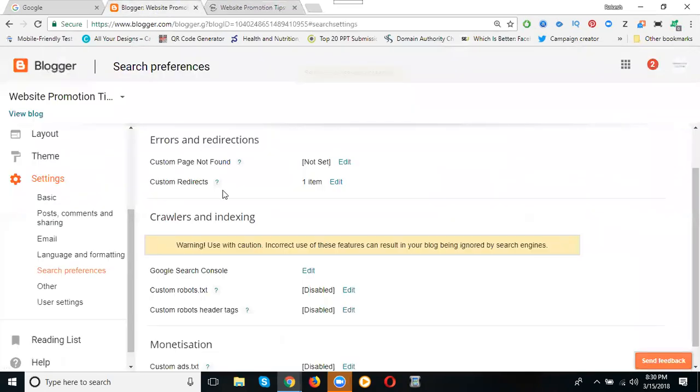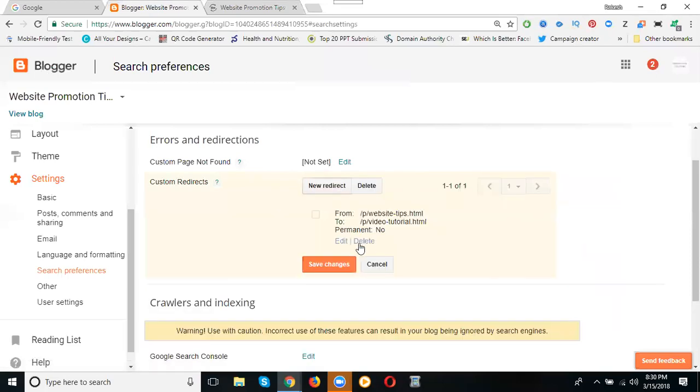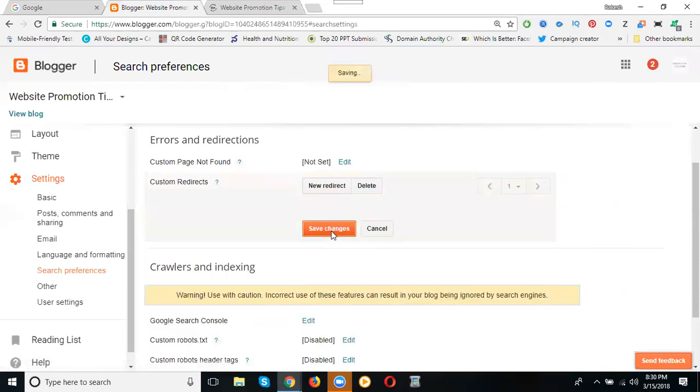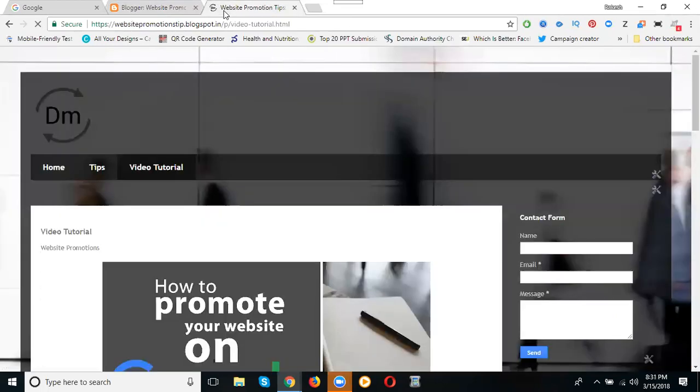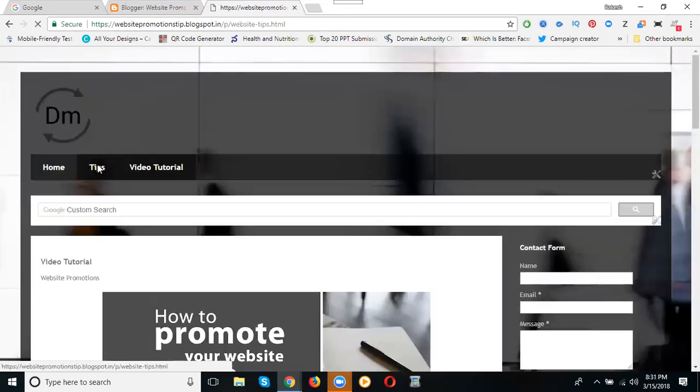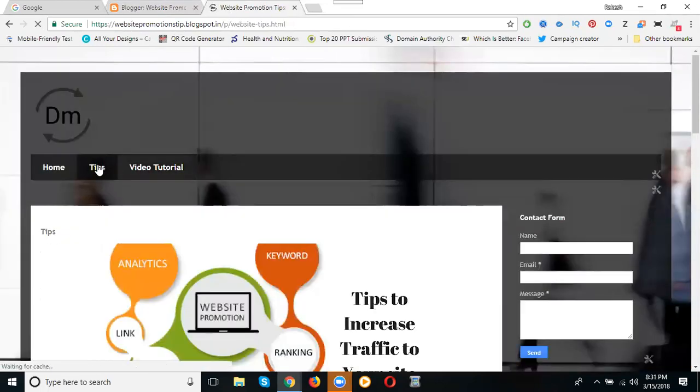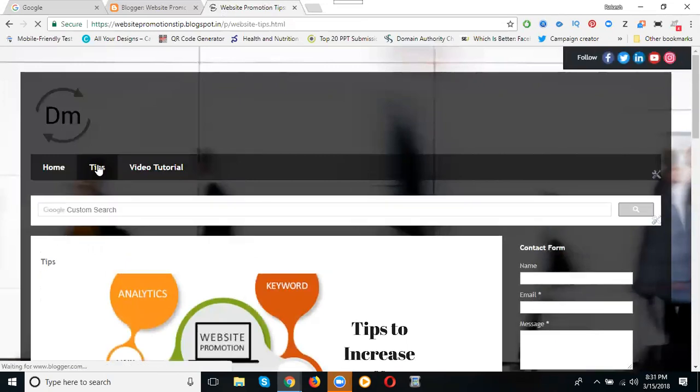Now just go back and edit. Now delete, and save changes. Now if anybody clicks the tips, where are they going? The tips page only. Is it clear? This is called redirection. The page may be deleted or under maintenance. For temporary purpose, we can redirect to another page. For permanent purpose, we can use 301. For temporary purpose, we can use 302.